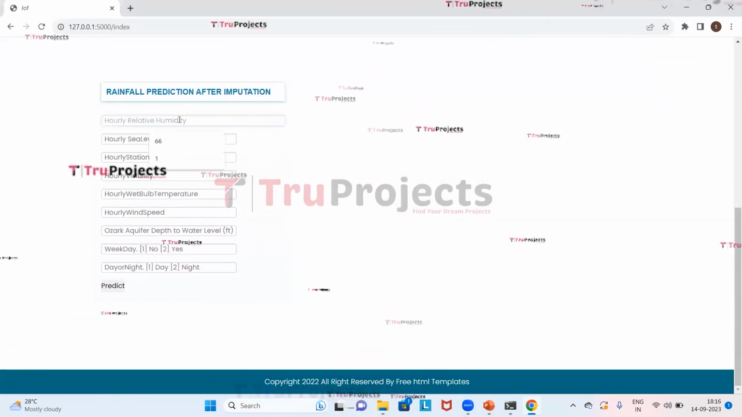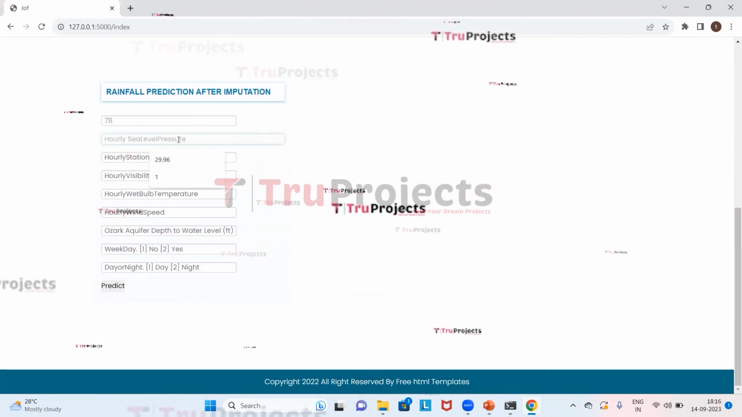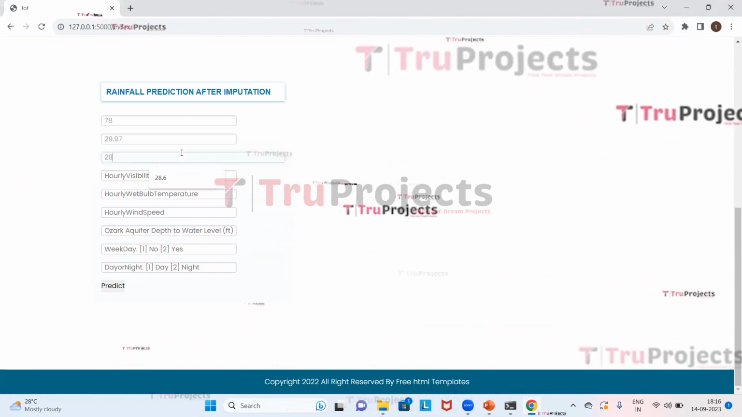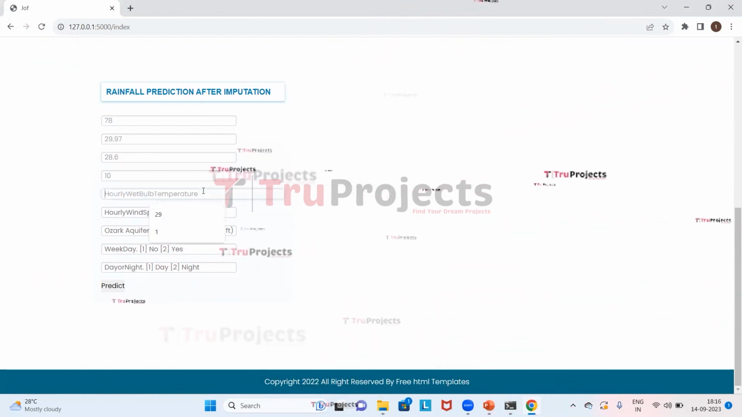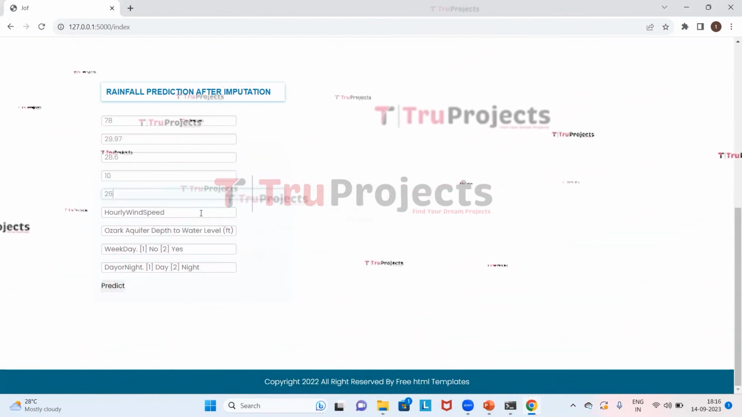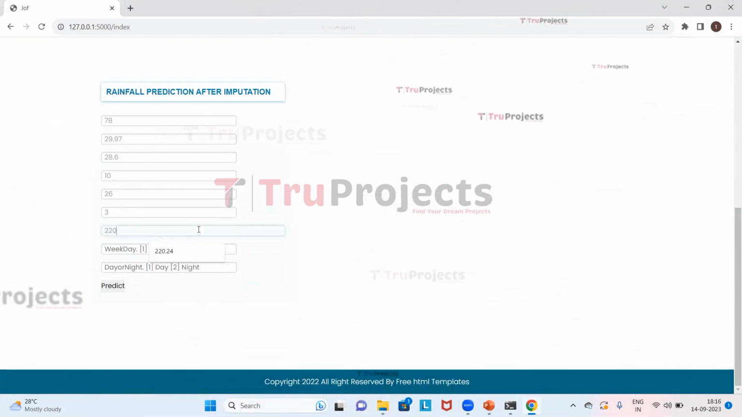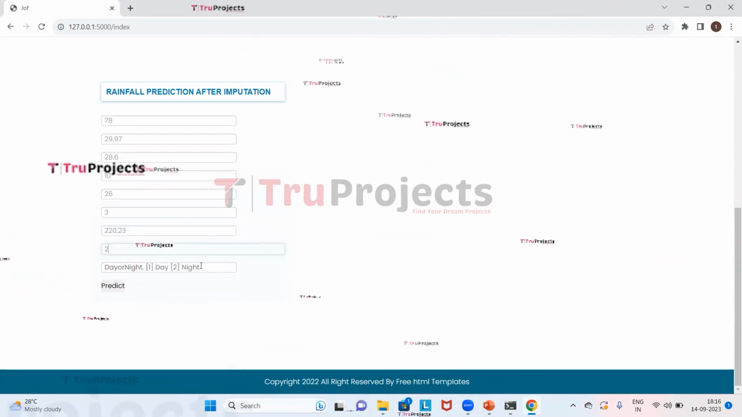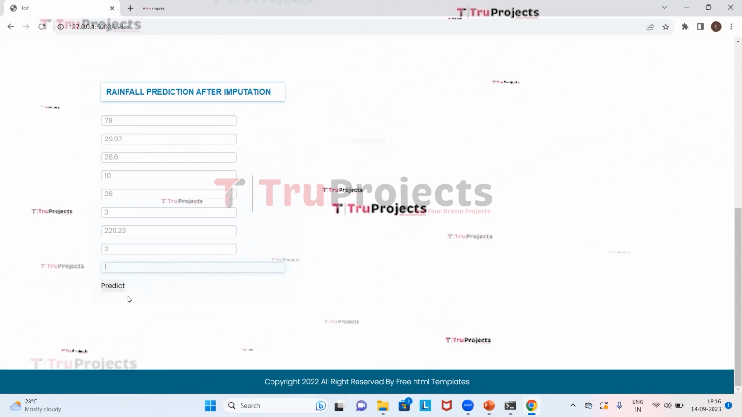So here we will enter 78 as the relative humidity, and this will be 29.97, and the station pressure is 28.6, and the visibility is 10, and the wet bulb temperature is 26, and the wind speed is 3, and this one has 220.23, and the weekday as 2, and the day or night as 1, which means it is day. Now we will click on predict.